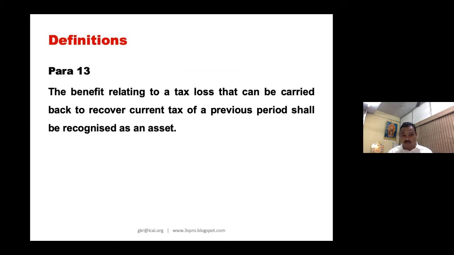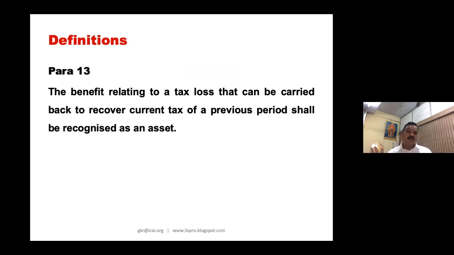Very interesting. I don't want to go beyond this para, but I want to highlight that this concept of forward looking and backward looking, both are there in the prescription of Ind AS.